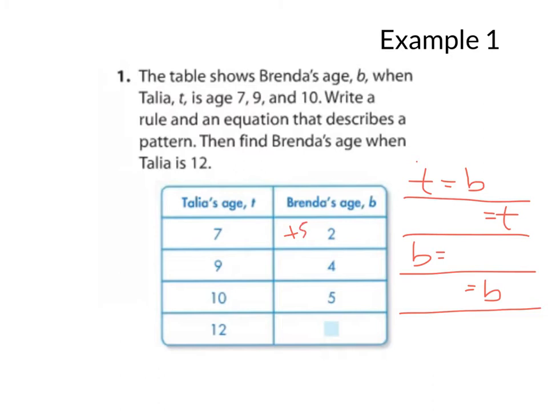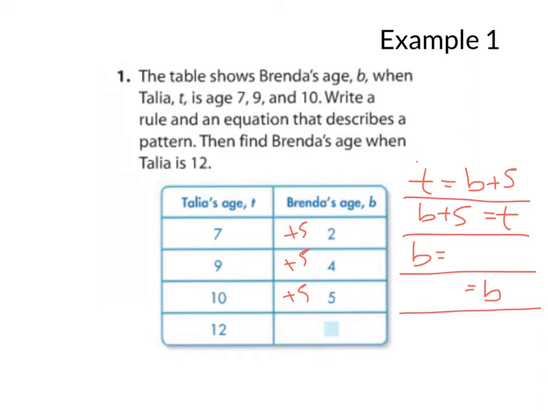Now let's see if add 5 is correct all the way down. 4 plus 5, that is 9, that's correct. 5 plus 5, that's 10, that's correct. So what we're doing is we're taking B, you put in any number for B, and you're going to add 5, and you get T. So if I have 2 plus 5, I get to 7. So that is correct. And I'm writing these different ways so that you can see that. I could also put it backwards like this, 5 plus B equals T, or B plus 5 equals T. Please write those equations in your notes.